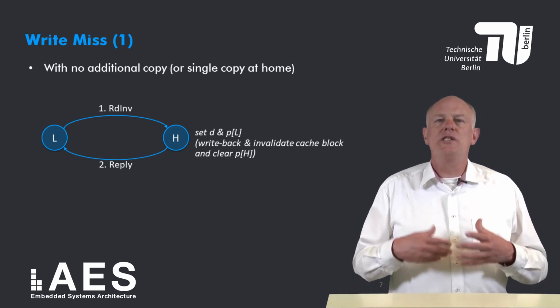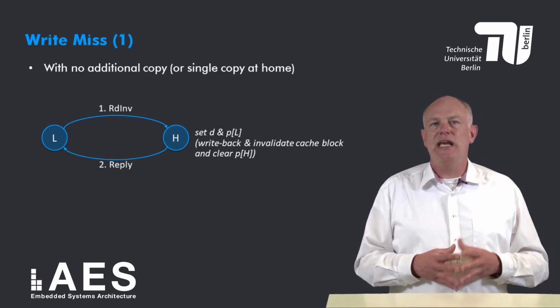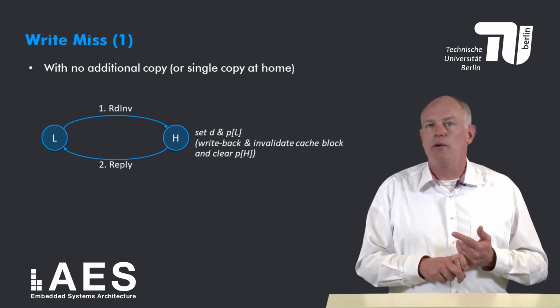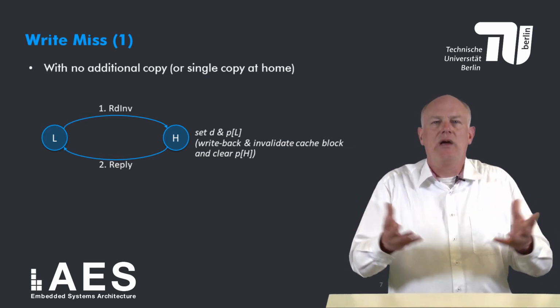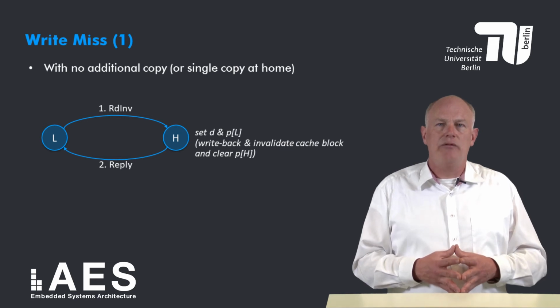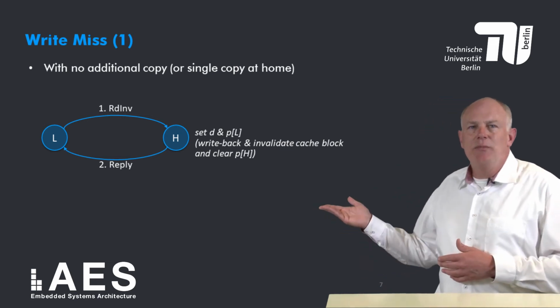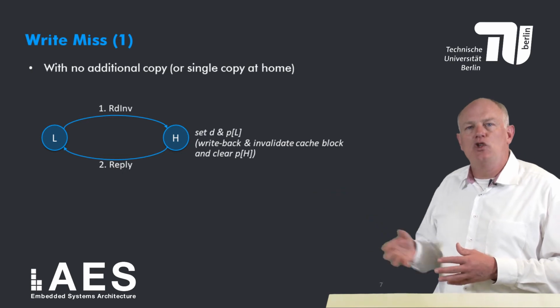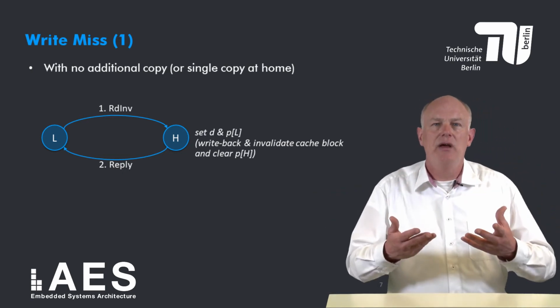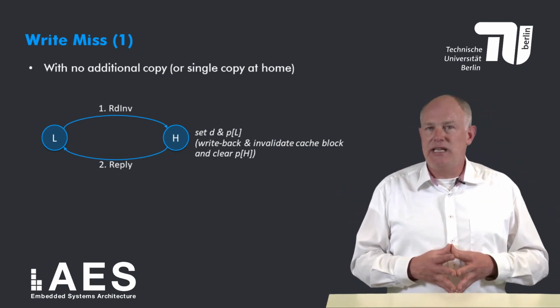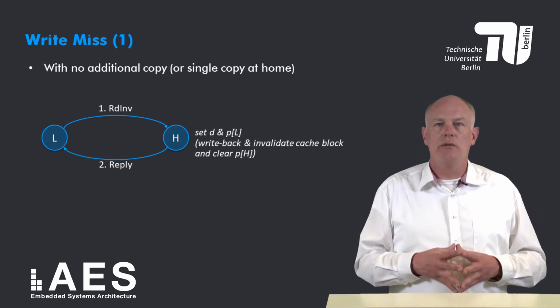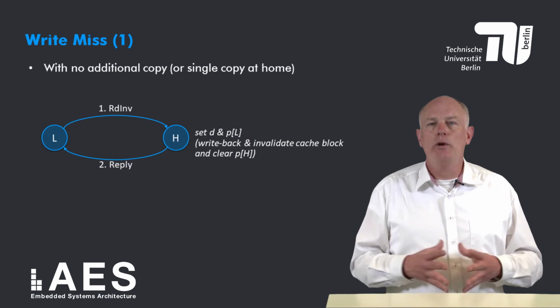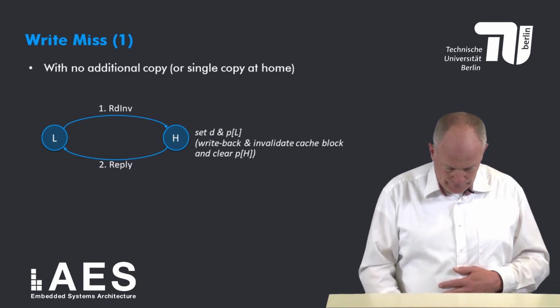Finally, the home node sends back a reply message containing the block data to the local node. Upon receiving this message, the local node allocates the block in its cache in state modified. Note that this may require another block to be evicted from the cache. If the evicted block is in state modified, it obviously needs to be written back to its home node. In any case, the home node needs to be informed.